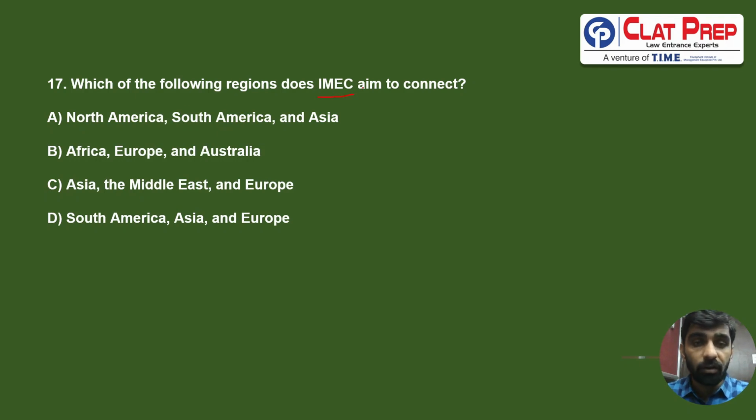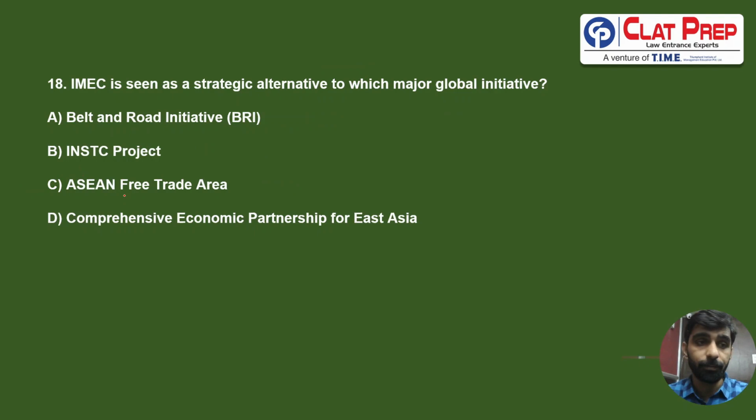Which of the following region does IMEC aim to connect? As the name suggests, it stands for India, Middle East, Europe Economic Corridor. So the regions which are going to be connected by this IMEC are actually Asia, Middle East, and Europe. So correct answer for 17 is going to be C.